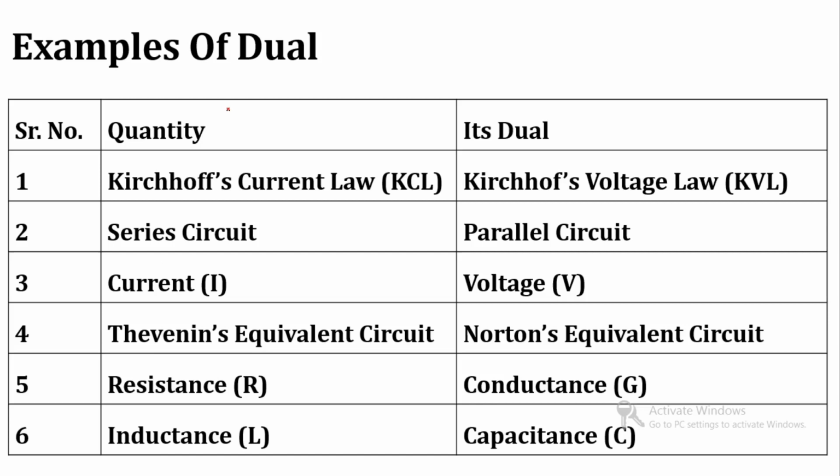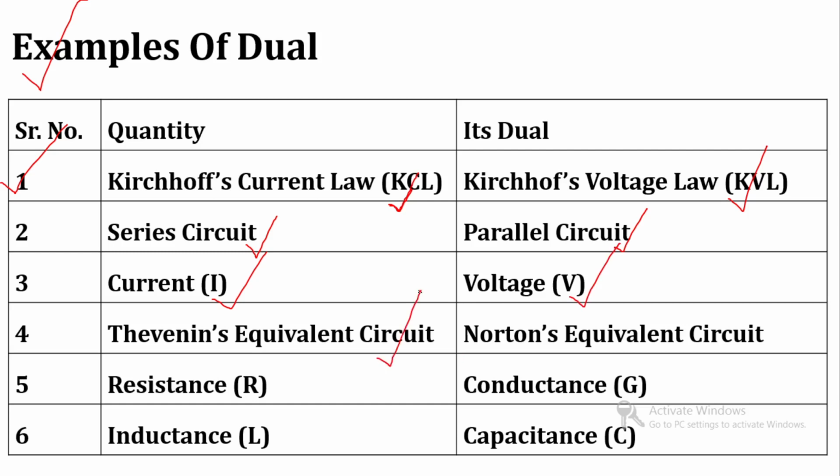Let's see some examples of dual. Let's start with the first one. Kirchhoff's current law, KCL, its dual is KVL. Series circuit, its dual is parallel circuit. Current, its dual is voltage.